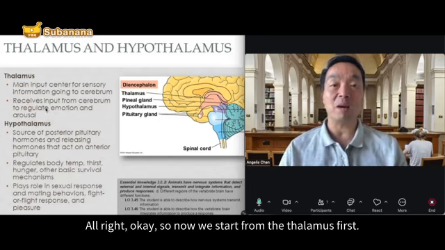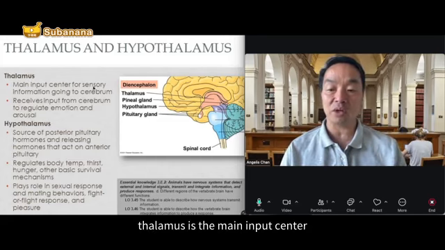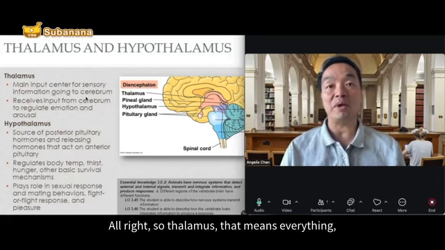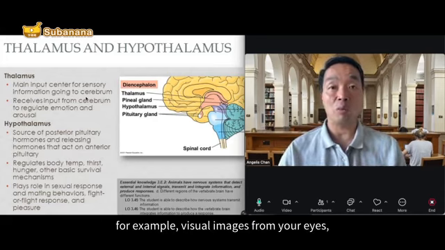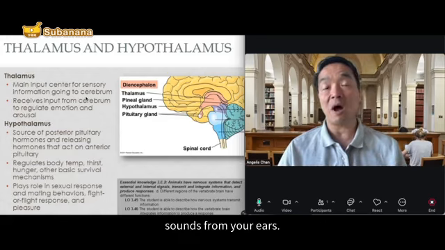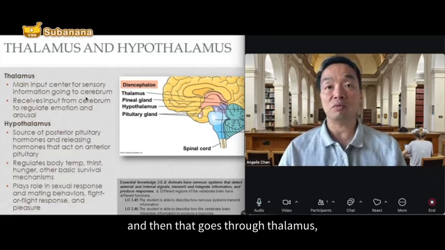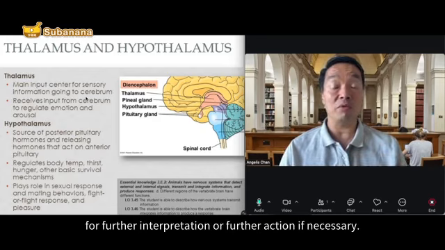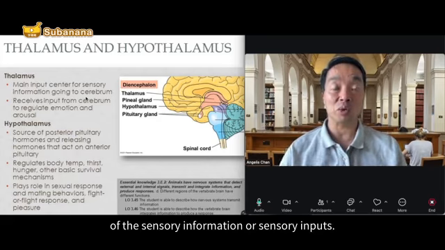So now we start from the thalamus first. As you can see from the screen, the thalamus is the main input center for sensory information going to the cerebrum. Everything from our sensory organs, our sensory system, for example, visual images from your eyes and sounds from your ears, all this kind of information will first arrive at the thalamus, go through the thalamus, and finally arrive at the cerebrum for further interpretation or further action if necessary. So it is more or less like the middle person of the sensory inputs.